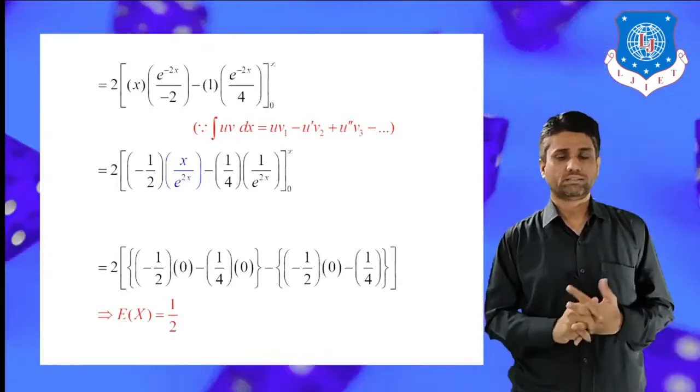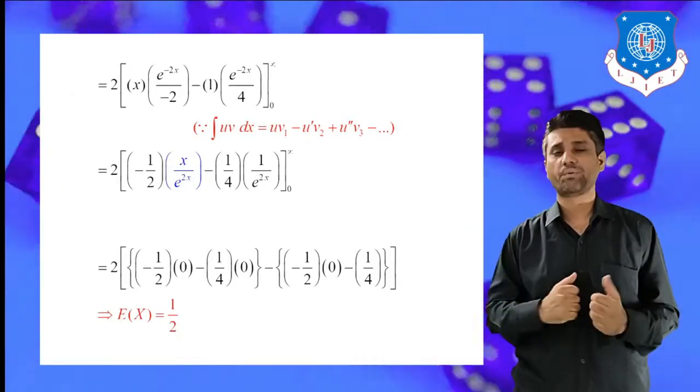To solve this integration, we use the generalized rule of integration by parts.